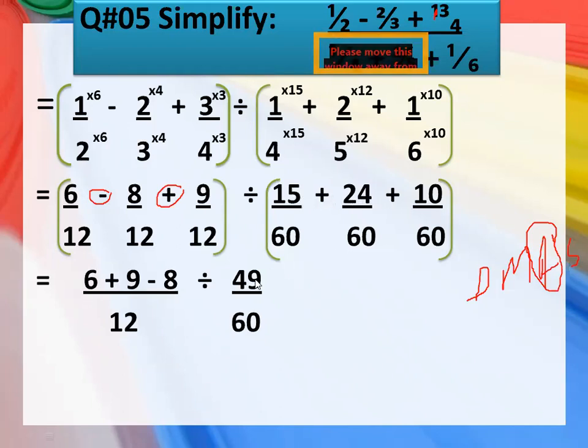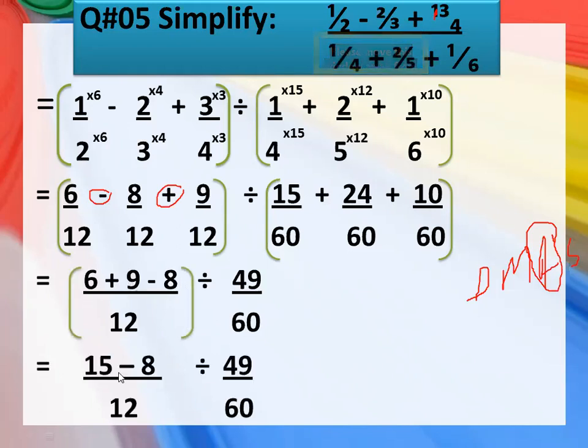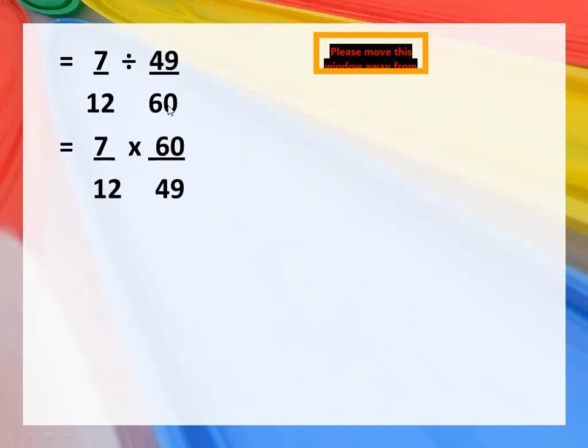15 plus 24 plus 10 will become 49 upon 60, and no more brackets here, but we are going to place brackets here. Okay. Now 6 plus 9 will become 15 and then your minus 8 and upon 12 it will remain the same, divided by 49 upon 60. Now 15 minus 8, what will it become? It will become 7. 7 upon 12 divided by 49 upon 60. Now as you can see here, you have the sign of division. So you will write the reciprocal of 49 upon 60, that is 60 upon 49, by making the sign of division into the sign of multiplication.